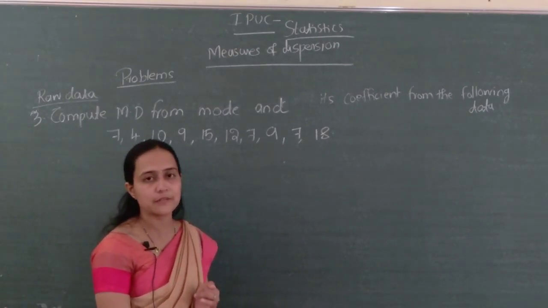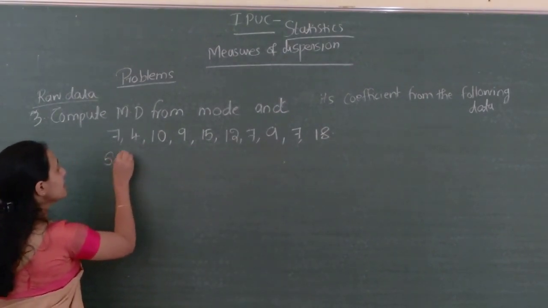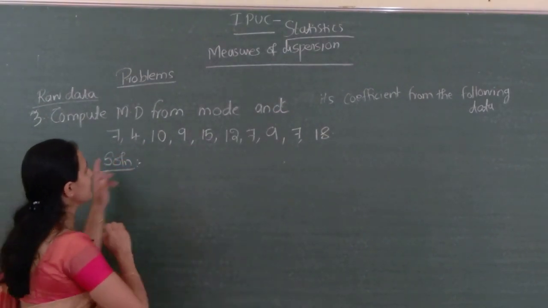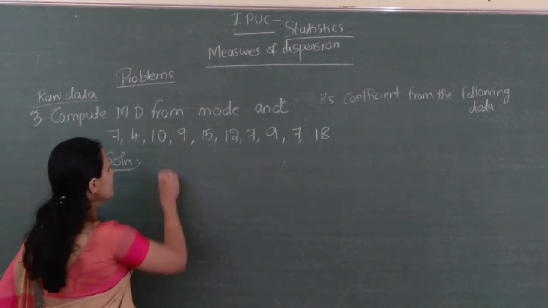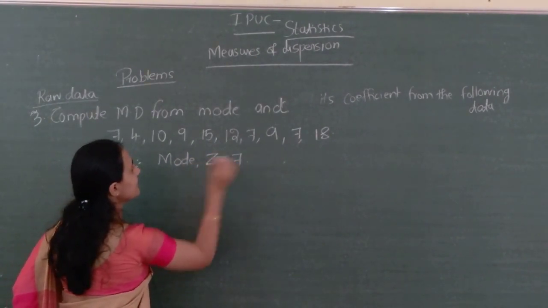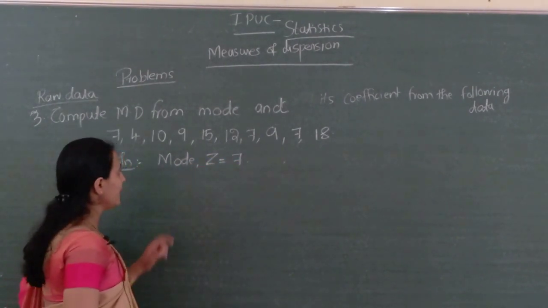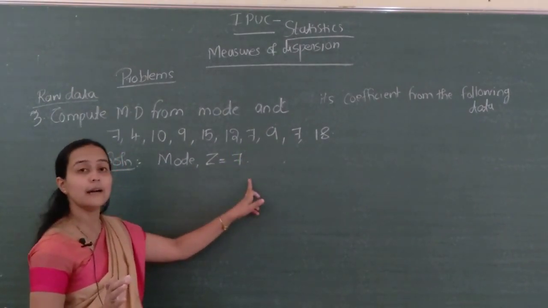See, to compute mean deviation from mode, what we have to do? First we have to compute mode. Mode is the observation which repeats more times. Which observation repeats more here? Yes, 7. So mode, z equal to 7. Correct na? Next, what we have to do? We have to compute the deviation of each observation from mode.